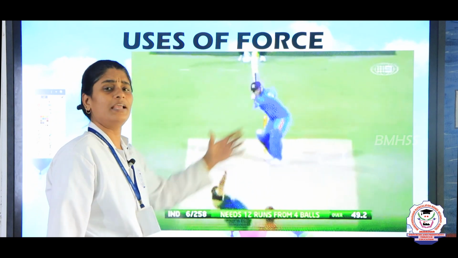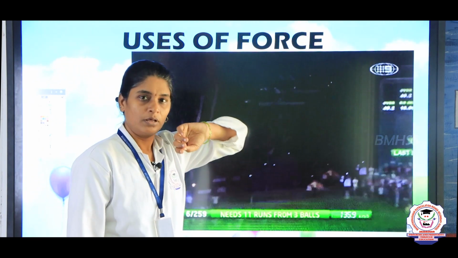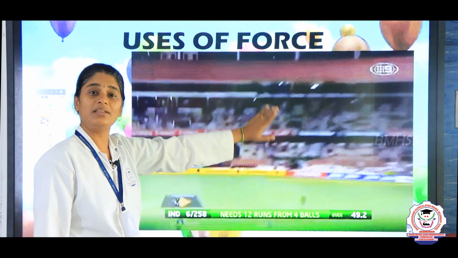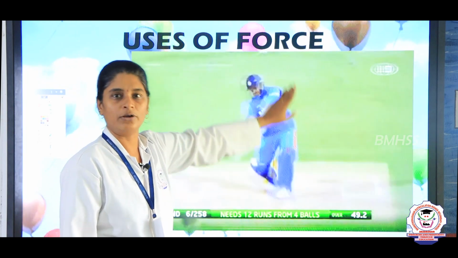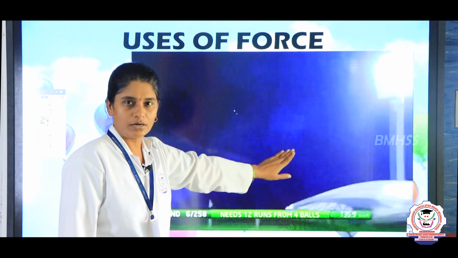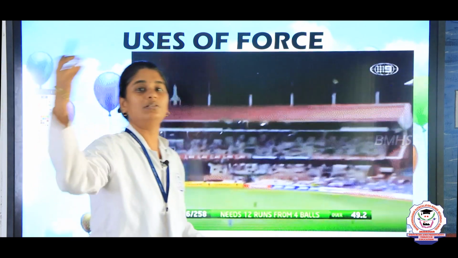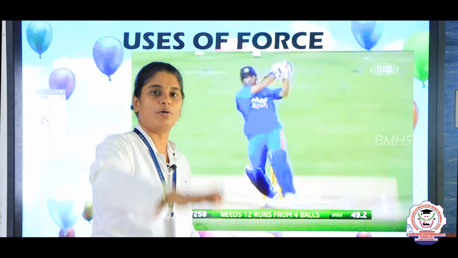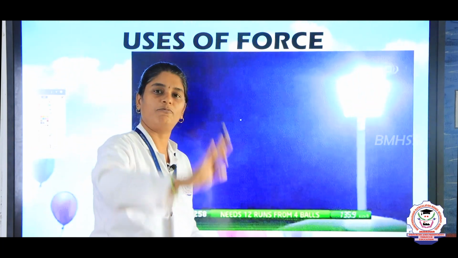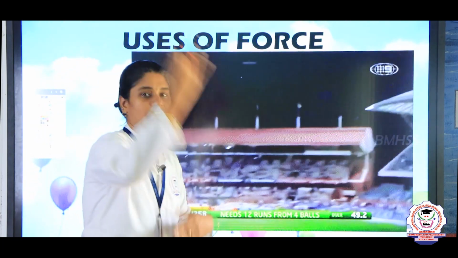Next, with the help of force we can change the direction of an object, right. This we can see in some games. It may be tennis, or cricket, or shuttle, badminton, right. So, here the ball or the object is coming in this direction, and once we hit that object, once we give some force, the direction of the moving object can be changed.